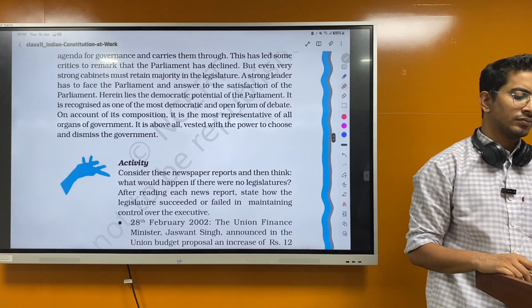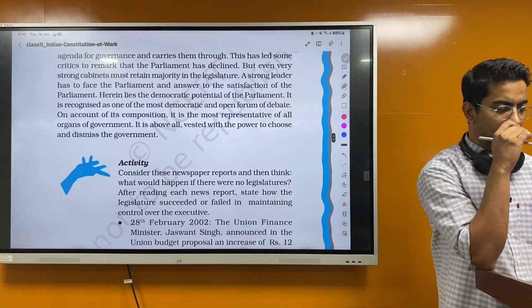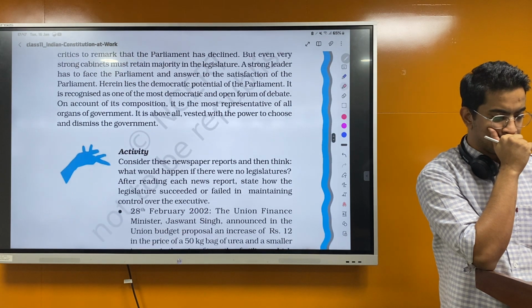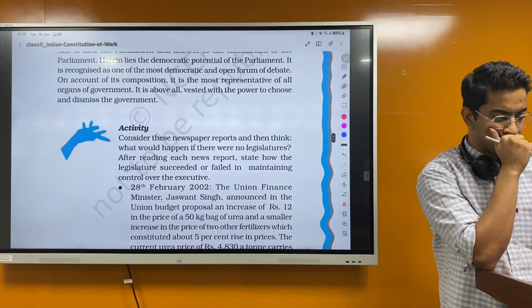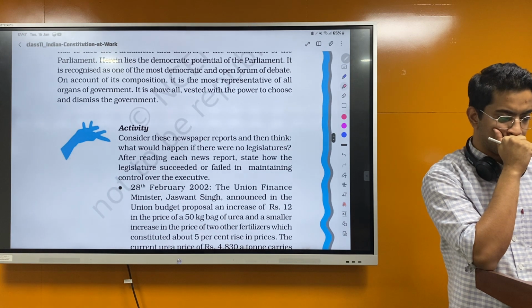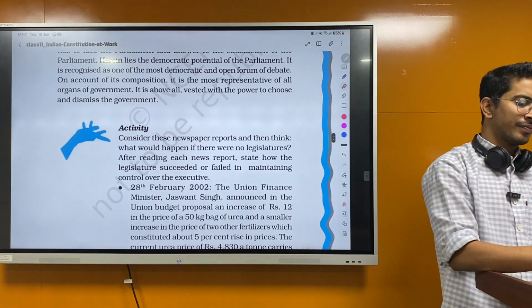Herein lies the democratic potential of the Parliament. It is recognized as one of the most democratic and open forums of debate. On account of its composition, it is the most representative of all organs of the government. It is above all vested with the power to choose and dismiss the government.